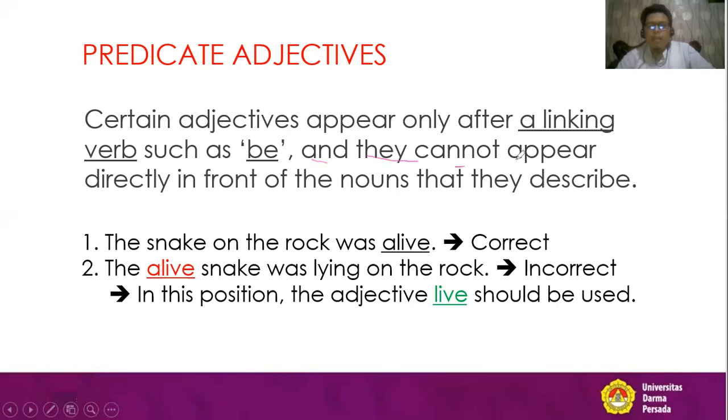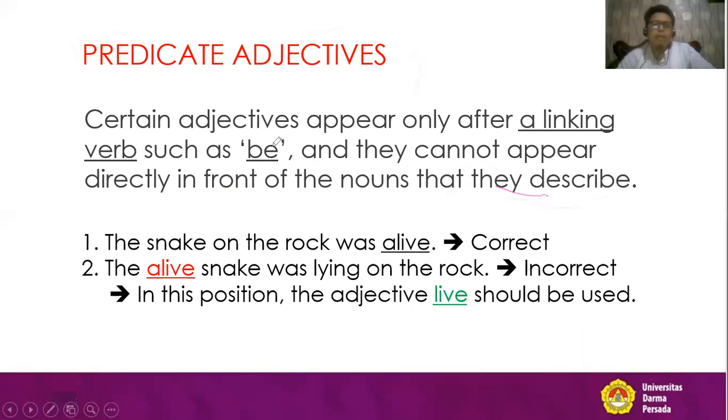And they cannot appear directly in front of the noun. So we don't find these predicate adjectives in front of the nouns that they describe.